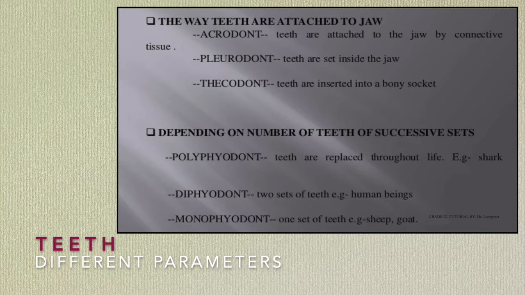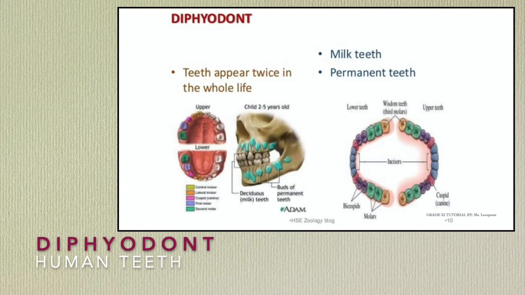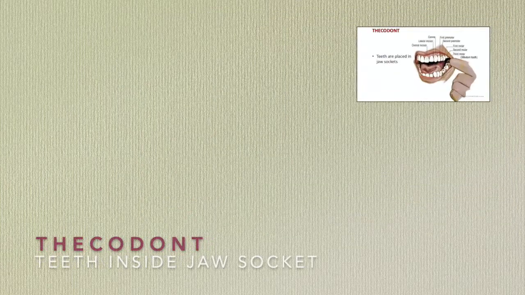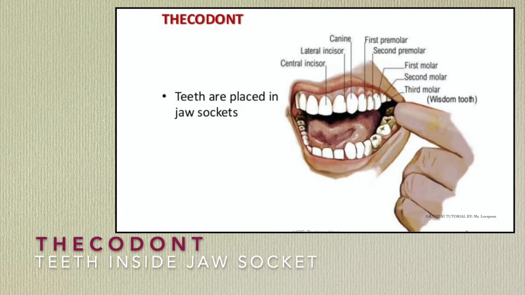But once the permanent teeth appear and after their breakdown, these do not erupt again, and this occurs in human beings. Monophyodont, which means in a lifetime teeth erupt only once. These are the diphyodont. Teeth appear twice in the whole life: milk teeth, then permanent teeth. Thecodont. Teeth are placed in jaw sockets.